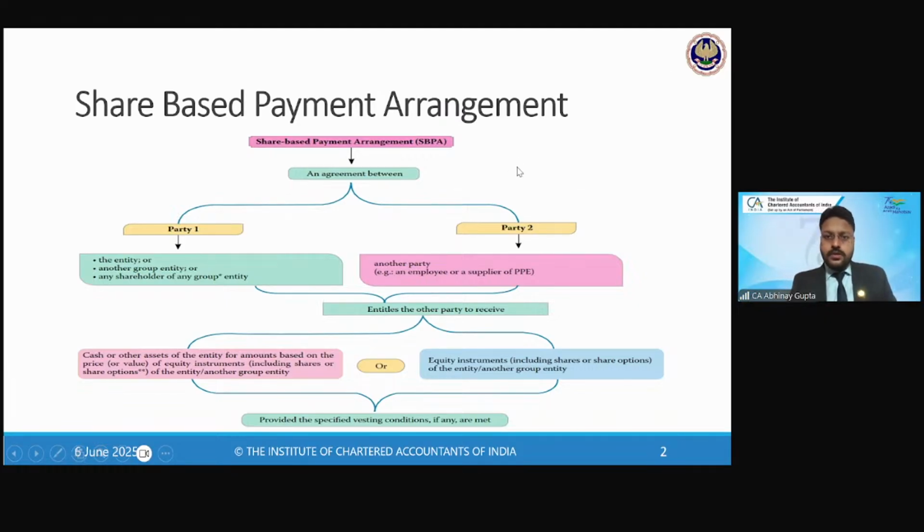Okay. So what is share-based payment? What did we understand so far? Which types of transactions are regarded as share-based payment? Any guesses? Are you able to recall?